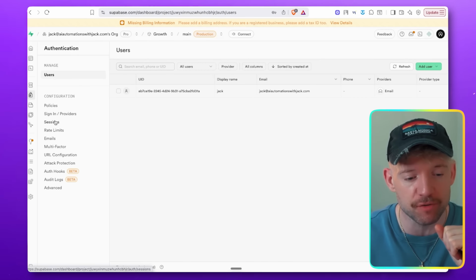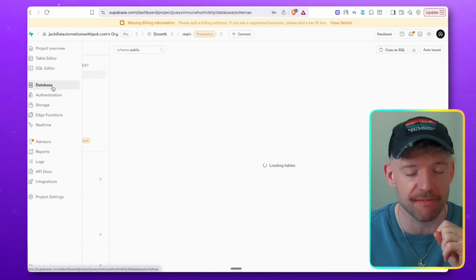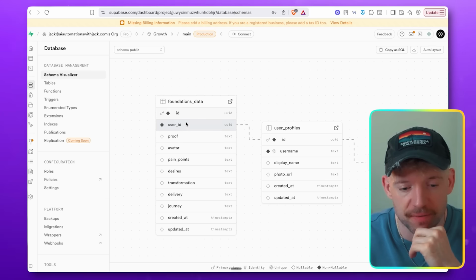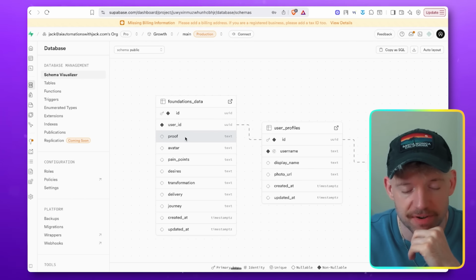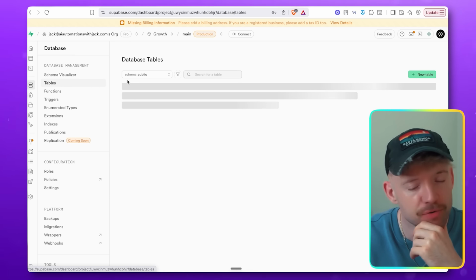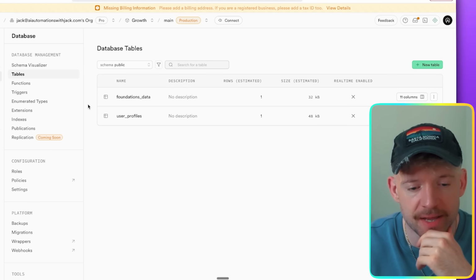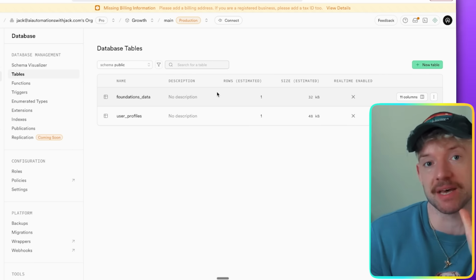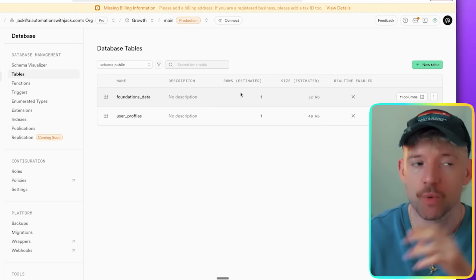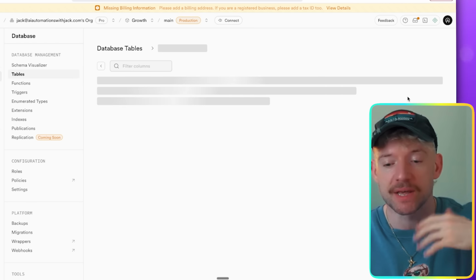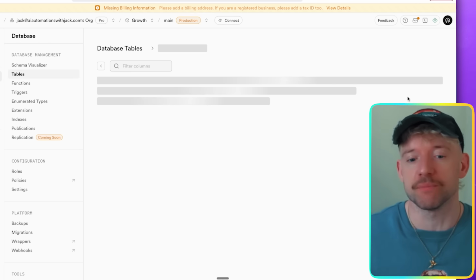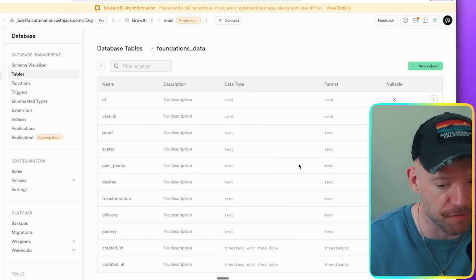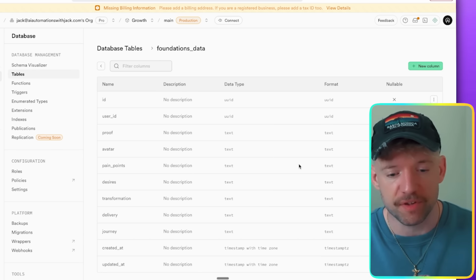So let's head over then to our database and have a look if we've got that information saved in Supabase. So I've come on this, let's have a look, we've got foundations. Look at this, guys. If I click on this, I think we come down to tables view is what we need to do. And then when you're here, guys, click on foundations data. Basically, any table you want to save, it will create a new table view here. So one could be profile information, another one could be client success stories. We can create infinite numbers of tables essentially, which is code for cool. I almost realized my mic was so far away. How crazy is that? Cool, so we've got all this different information.